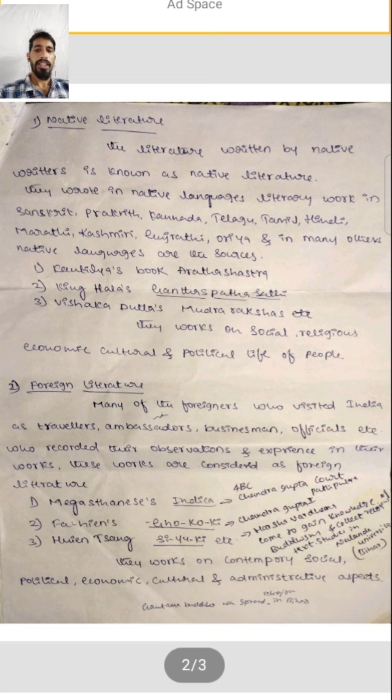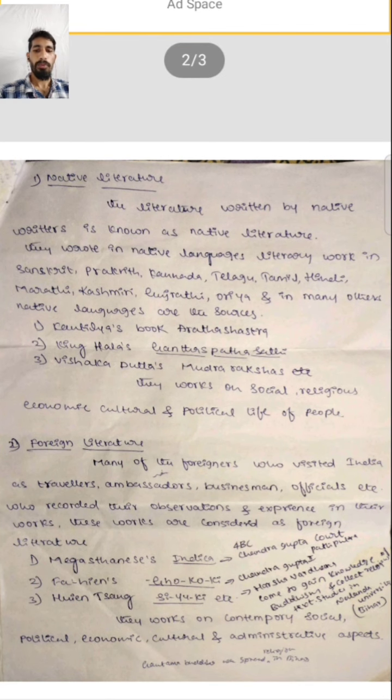These are the three important books. Many books were written, but these three give information about our Indian history: the contemporary social, political, economic and cultural aspects and the administration at the time of the king. All the aspects are written in these books. After that we get the history of our India.